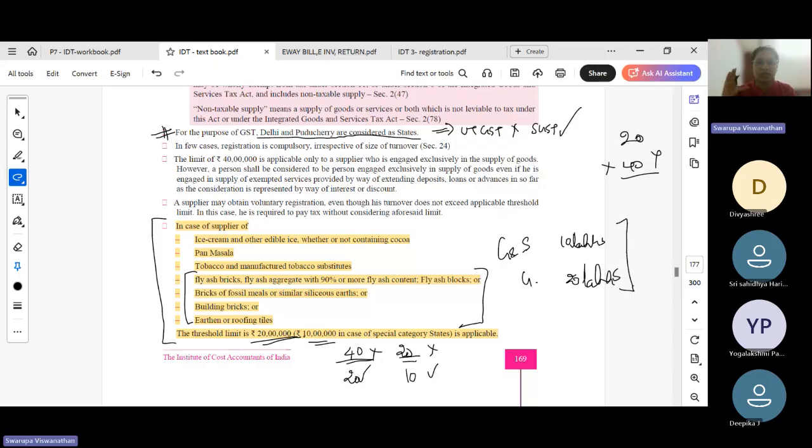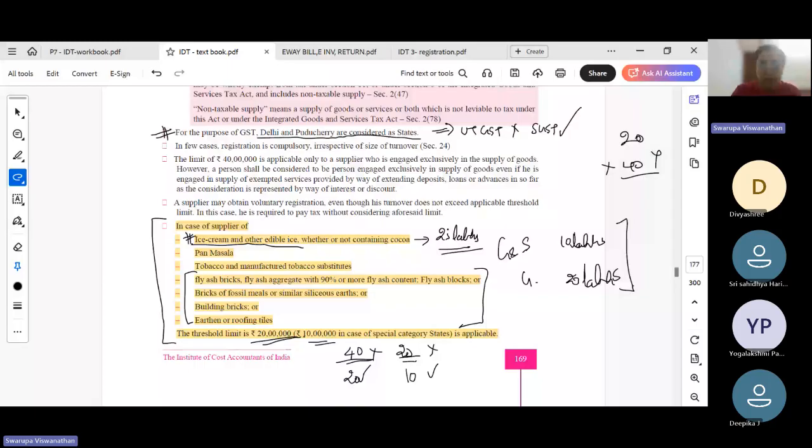This is with respect to registration threshold limits. What is aggregate turnover? What are the special category states? What are the special category goods? It's very important to remember this. I'll tell you one question that came in one of the previous attempts. It stated: Mr. X is a manufacturer, a supplier of ice cream products, and his turnover is 25 lakhs. Should he register under GST?